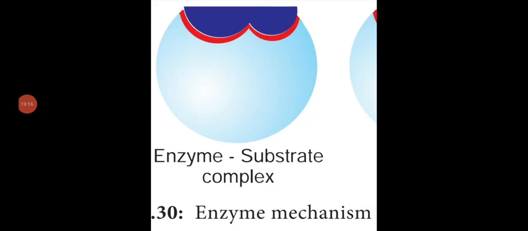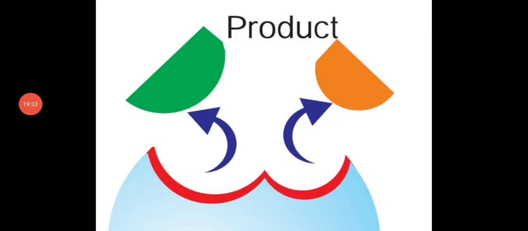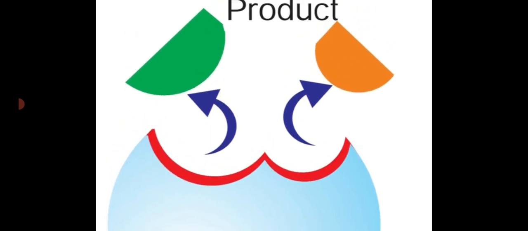Dear students, see the second diagram. The substrate binds with the active site and forms the ES complex. What is the ES complex? Enzyme substrate complex. And finally, they have produced the product with different colors.